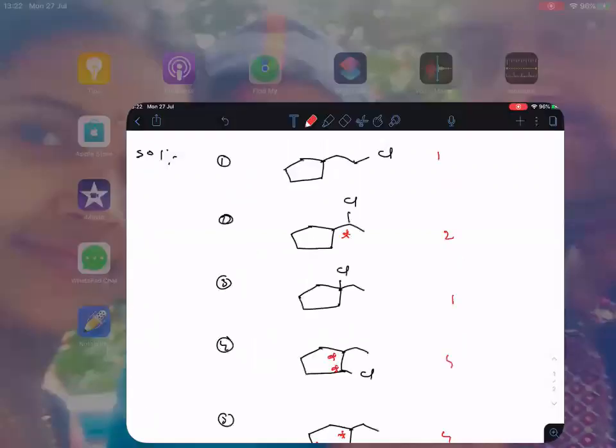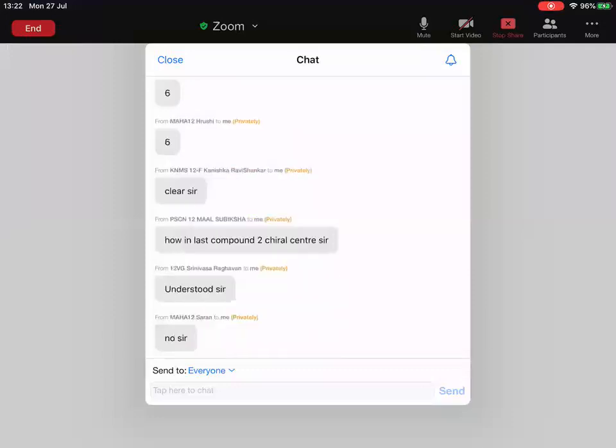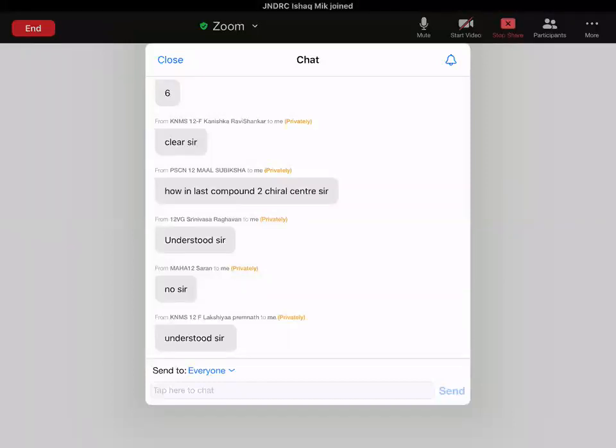Anyone having any doubt here, tell me. How in the last compound 2 chiral centers? Every carbon is having 4 different groups. That is called a chiral center. Right? Subiksha, okay. Anyway, still others also please respond.